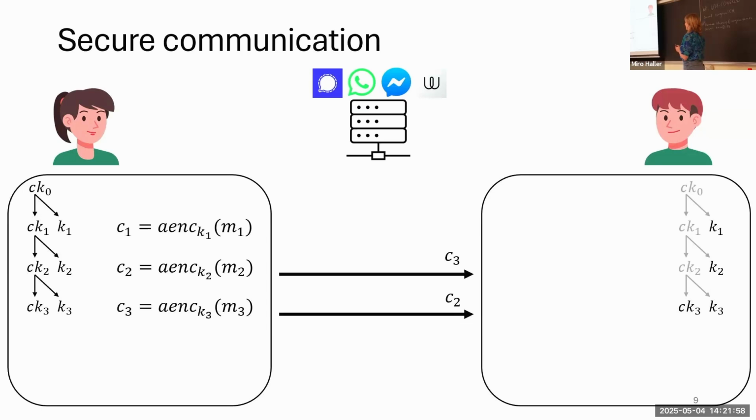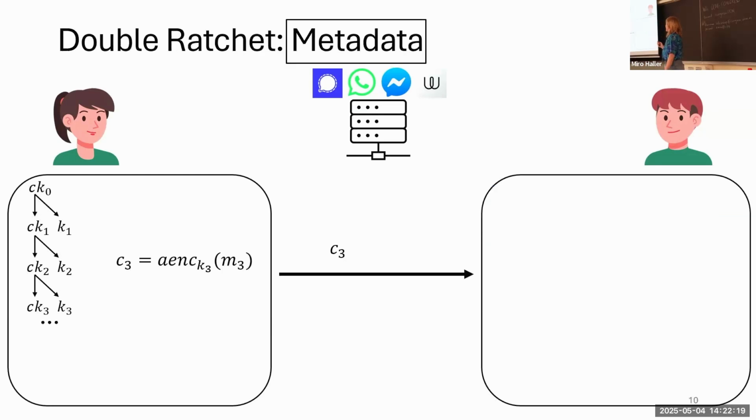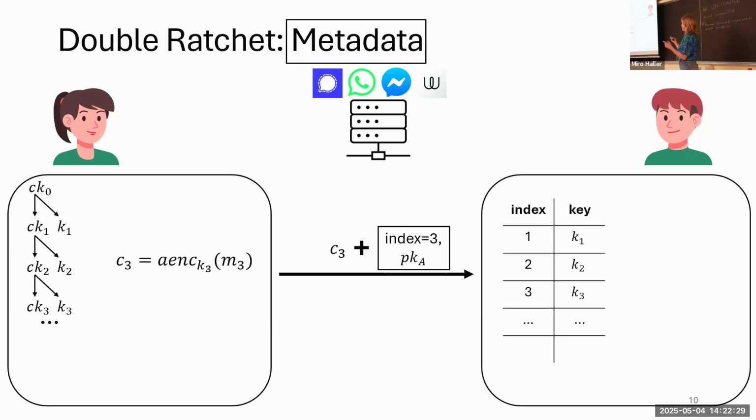Now, that is still not the whole story, because we assume that the encryption scheme is secure. So there's no way for Bob to tell which key to use for the ciphertext which arrives. And that is where the metadata comes into play. For instance, in the double ratchet protocol, Alice will attach the index of the key and her public key for the next ratchet. So Bob then knows, either if he has the key in the state, which key to use, or which key to derive to decrypt this ciphertext.